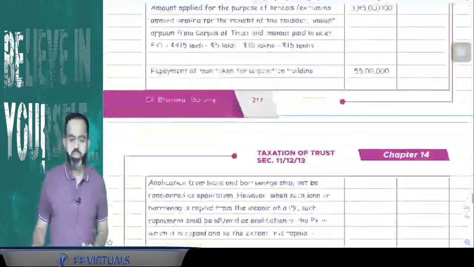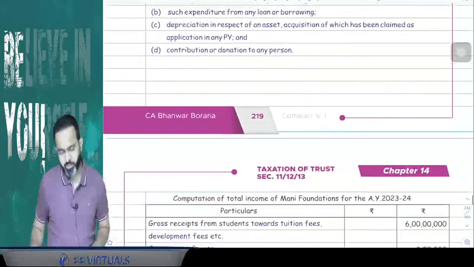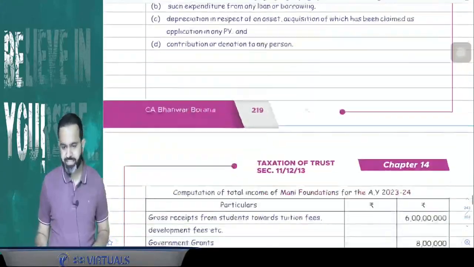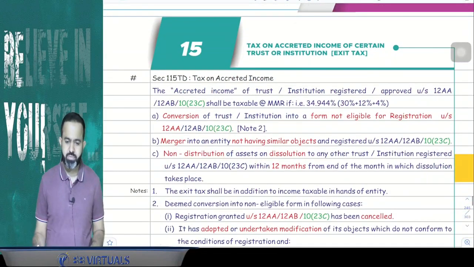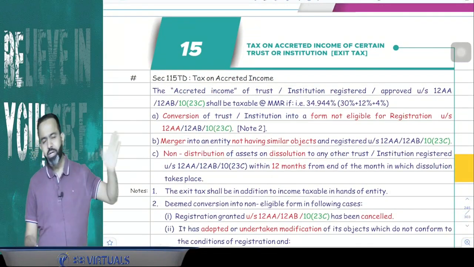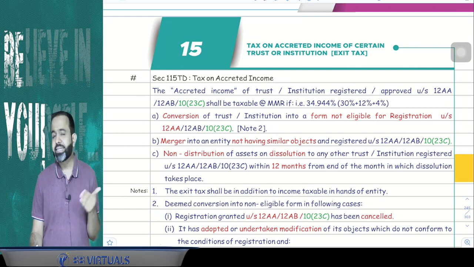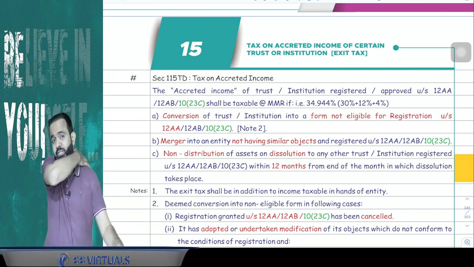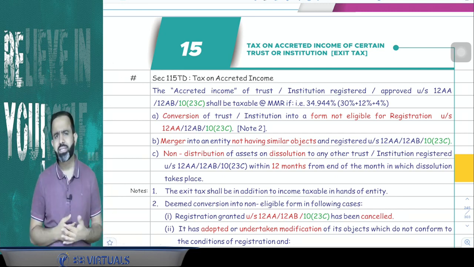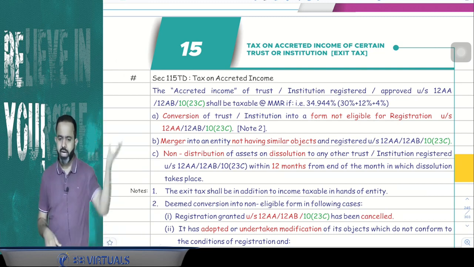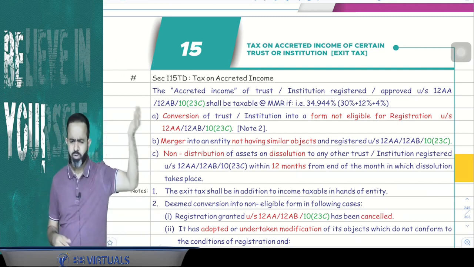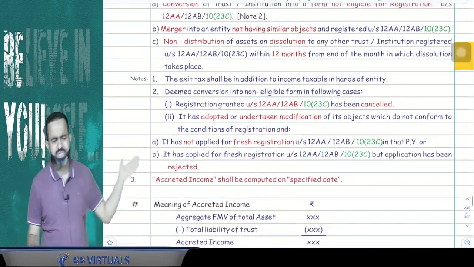Yes. So this is the completion of your trust topic. So we have completed one topic, that is the trust topic. Just you have to revise this topic. And guys, in trust, the second part is the accreted income, or I can say the exit tax. So exit tax we will discuss in the next part. Today we have completed the trust topic. So just you have to remember whatever provisions we have discussed today, because I am expecting that this time there will be a 7-8 mark question from the trust, either from accreted income, exit tax, or from the trust. And exit tax is a very simple and very small topic.